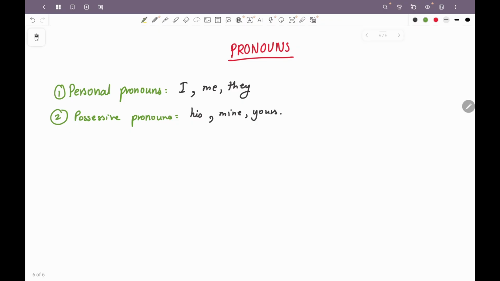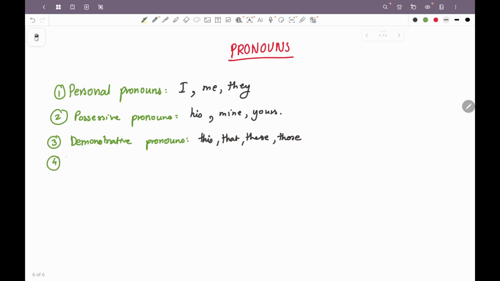Next is demonstrative pronouns. Demonstrative pronouns are used to point to a particular person or a thing. There are 4 demonstrative pronouns which are important from your perspective, which is this, that, these and those. This, that, these and those.